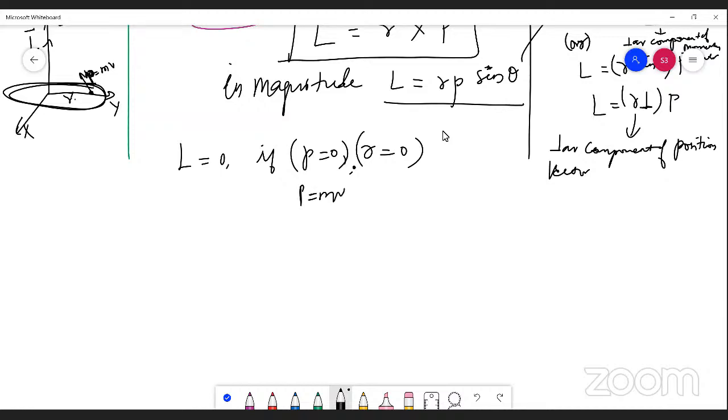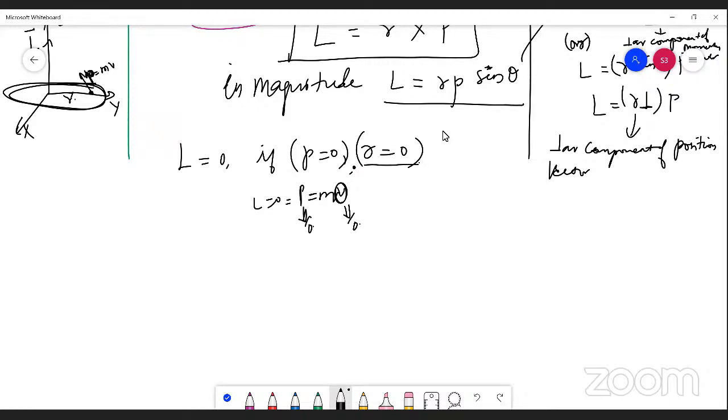This is the momentum of a point mass. If the point mass is not moving, velocity is 0. If velocity is 0, linear momentum is 0. If linear momentum is 0, L will be 0. Simple. And in the second case, we can say the angular momentum is 0 if the particle is at the origin.